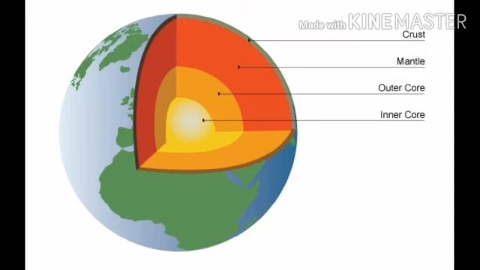The earth is made up of several concentric layers. Do you know which is the outer layer of the earth? Yes, the outer layer is the earth's crust, that is the lithosphere. The lithosphere or the outer crust is the thinnest layer made up of rocks, silicates, feldspar, and mica.